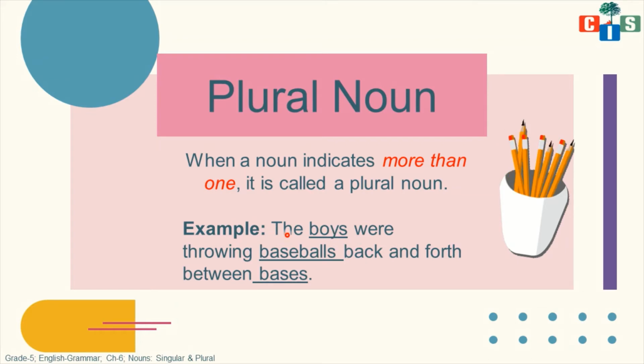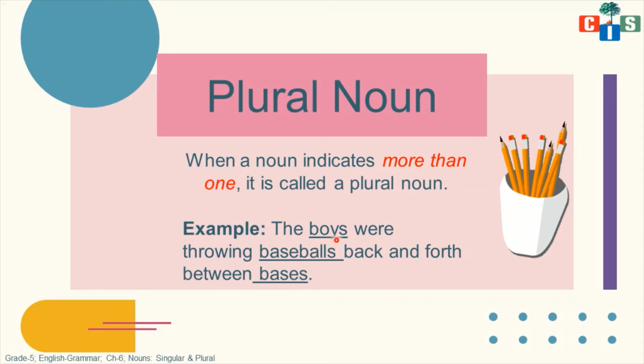The boys were throwing baseballs back and forth between bases. We are talking about boys, baseballs and bases, more than one.